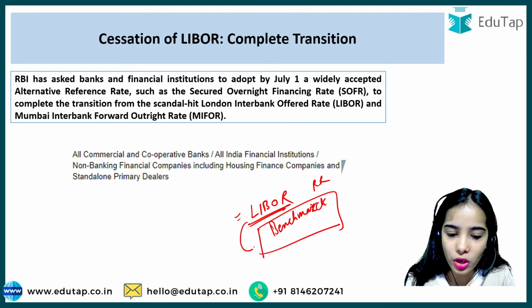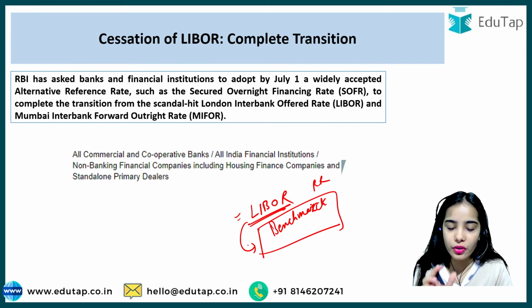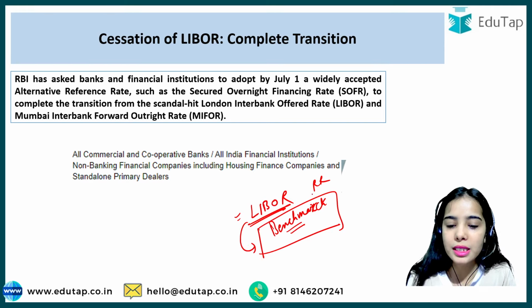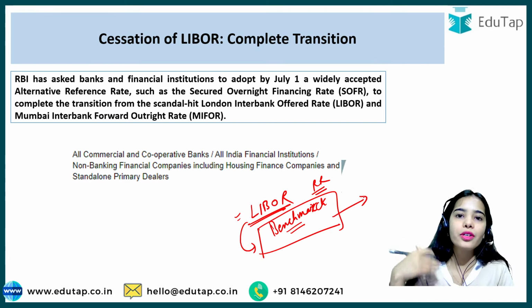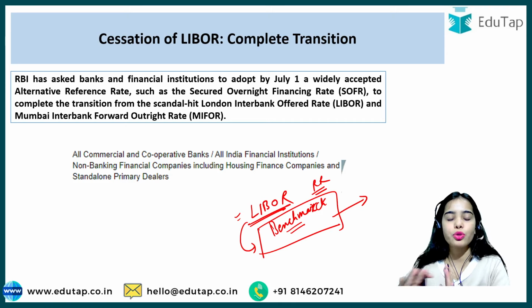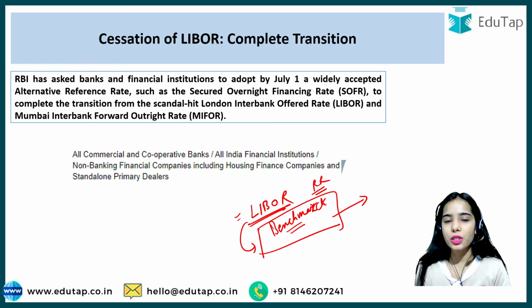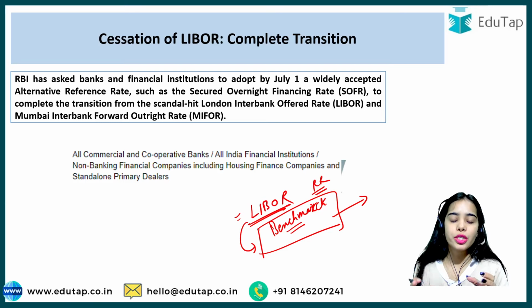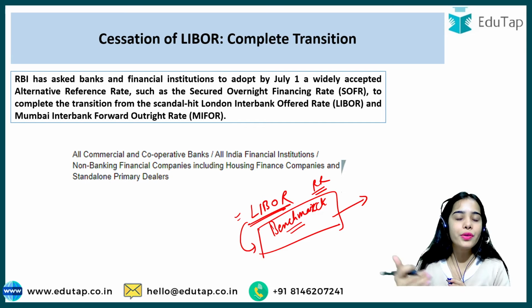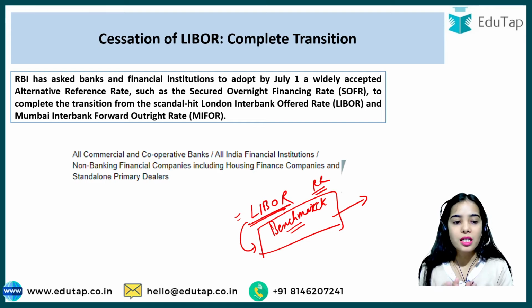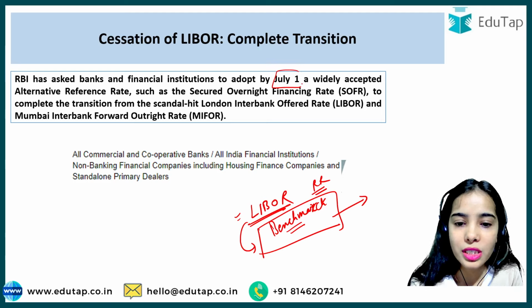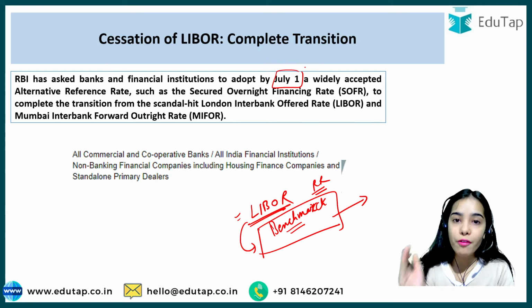Libor is the London Interbank Offered Rate, and this is the benchmark rate, the reference rate on which the other interest rates of the banks and financial institutions were dependent. Around the world, the banks and financial institutions were using Libor as their benchmark rate to decide on the interest rate for different financial products. Now the RBI has asked the banks and financial institutions that by July 1st, they have to completely transition away from Libor.